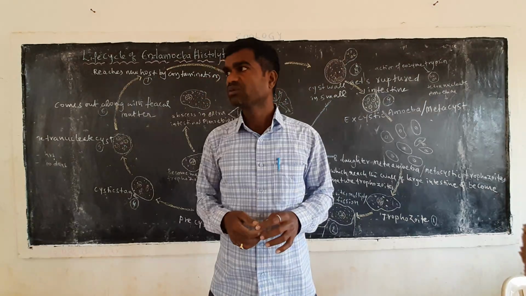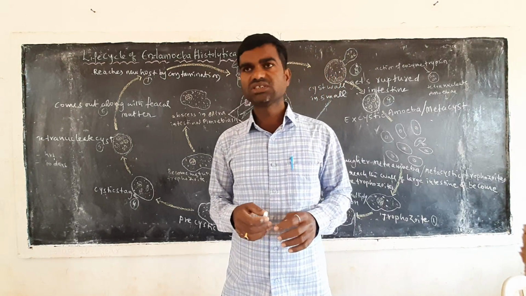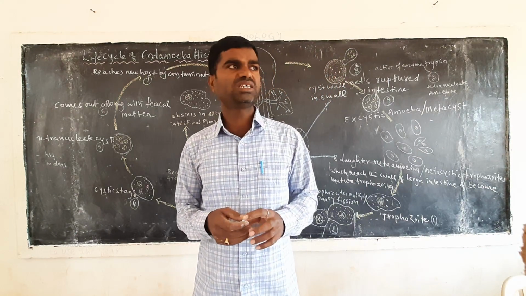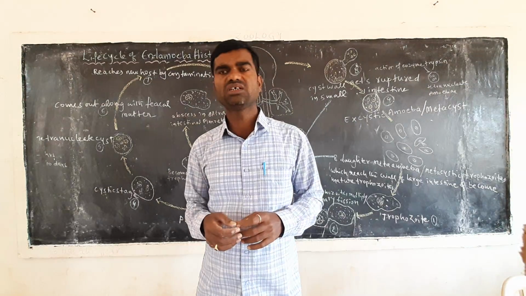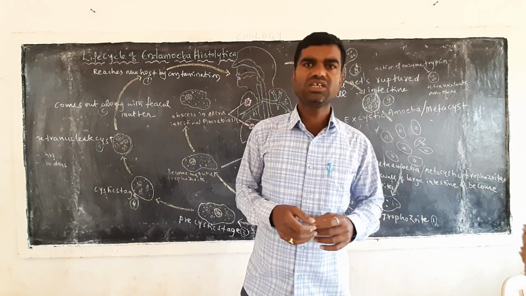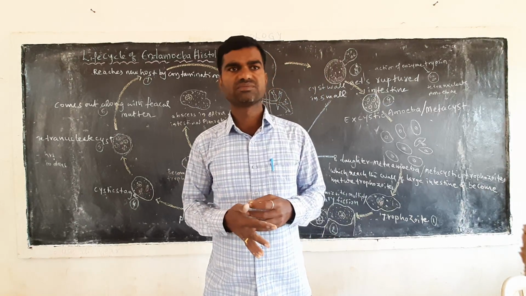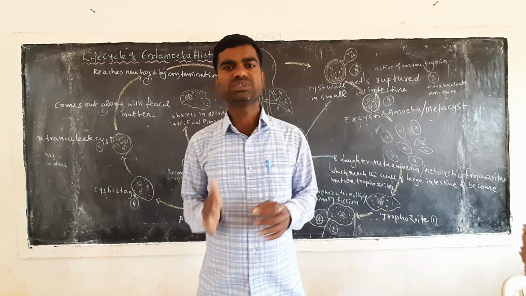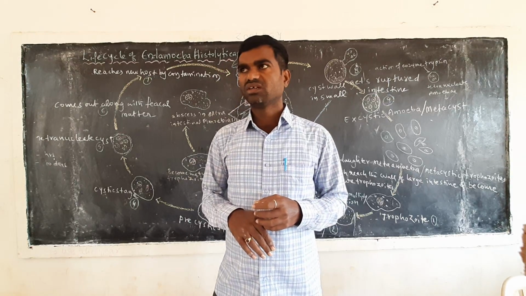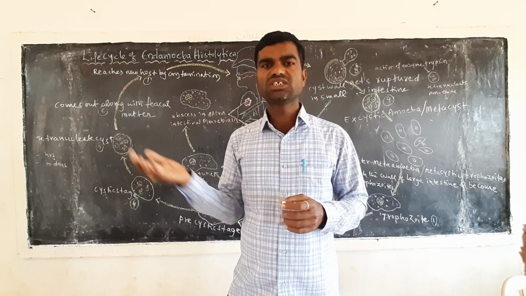Now, prophylaxis. The first step of prophylaxis: we have to use boiled water, and we have to take drinking water completely filtered, especially during the rainy season. Don't take outside food material.